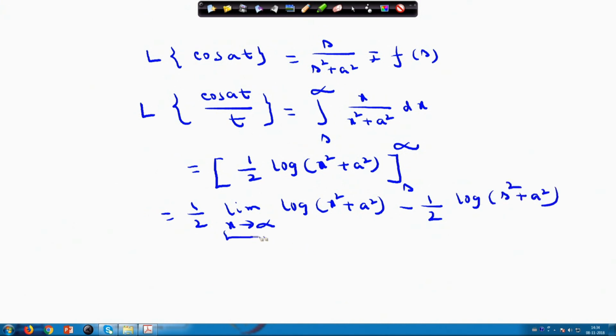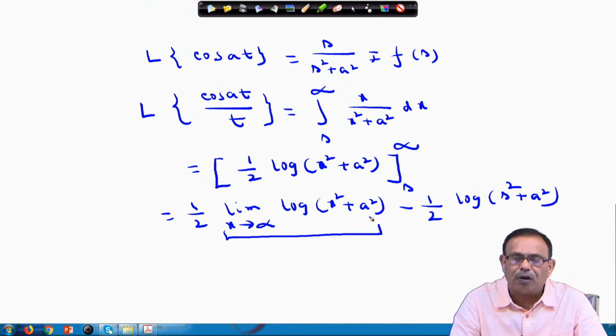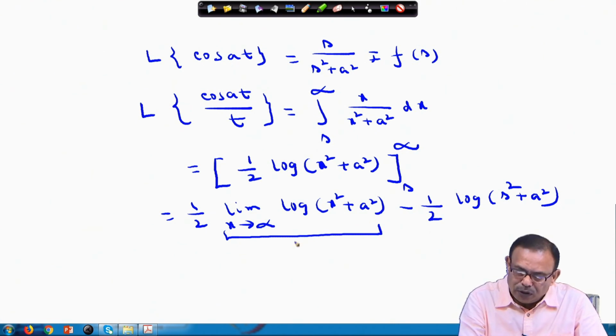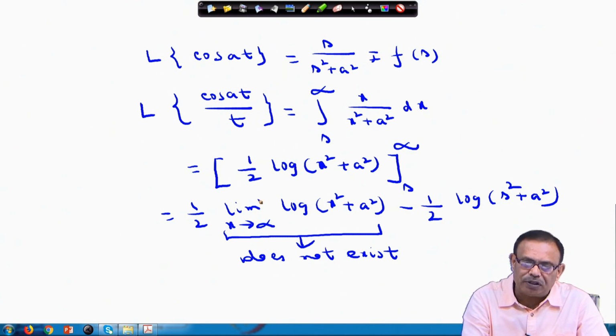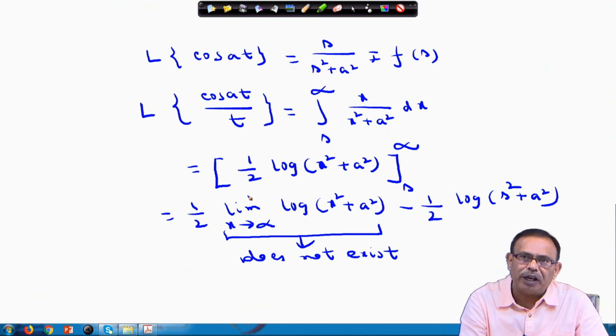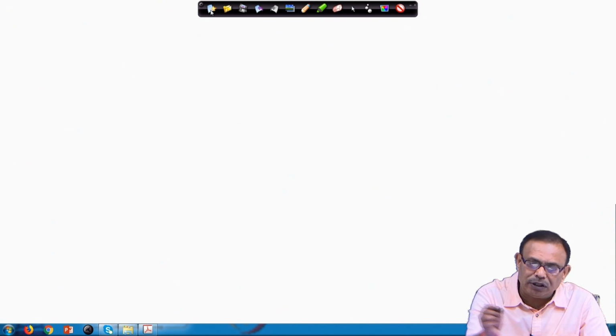Now, you see this particular limiting value, limit x approaches infinity of log of x square plus a square, goes to infinity, that means this limiting value does not exist. Since the limiting value does not exist, therefore the Laplace transform of cos at by t also does not exist. So I hope it is clear, although the Laplace transform of sin at by t exists and has a finite value, the Laplace transform of cos at by t does not exist.